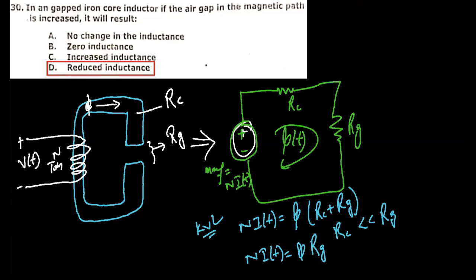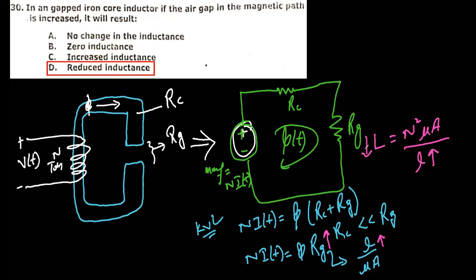And also we know that the reluctance is equal to L divided by mu A. So if the air gap in the magnetic path is increased, it means you are increasing L. So if you increase L, you are increasing RG. And also we know that my inductance is equal to N square mu A divided by L. So if you increase L, that will decrease the inductance. So option D will be the correct answer.